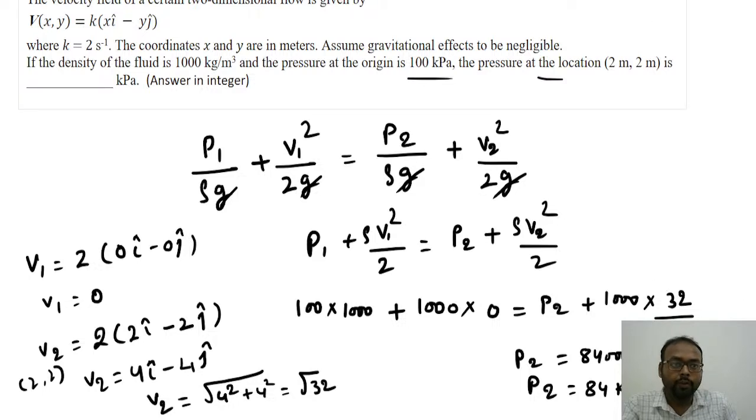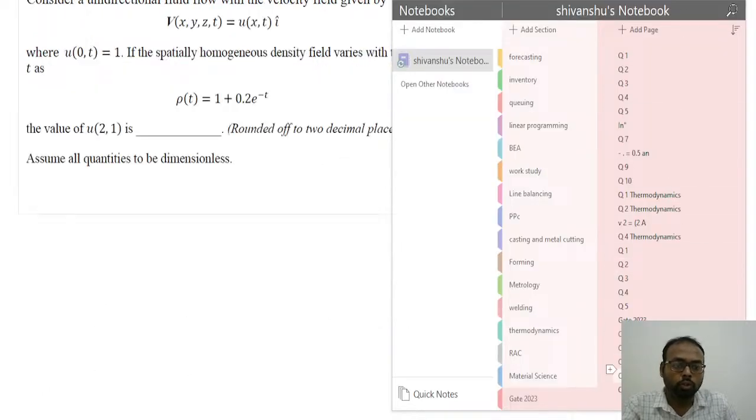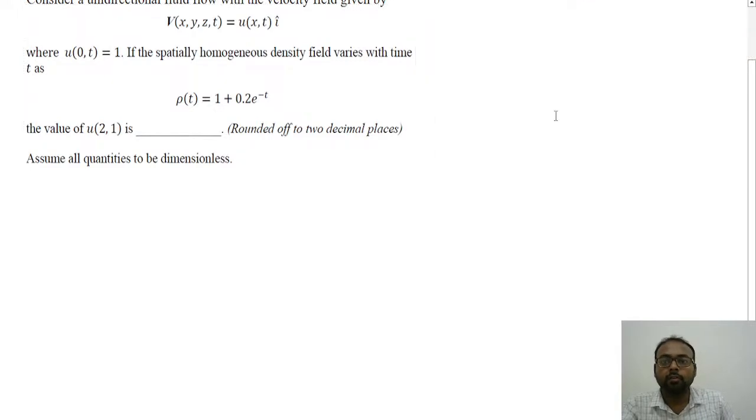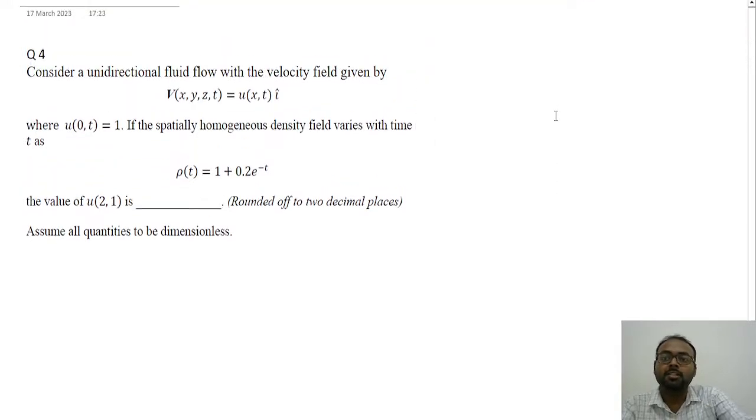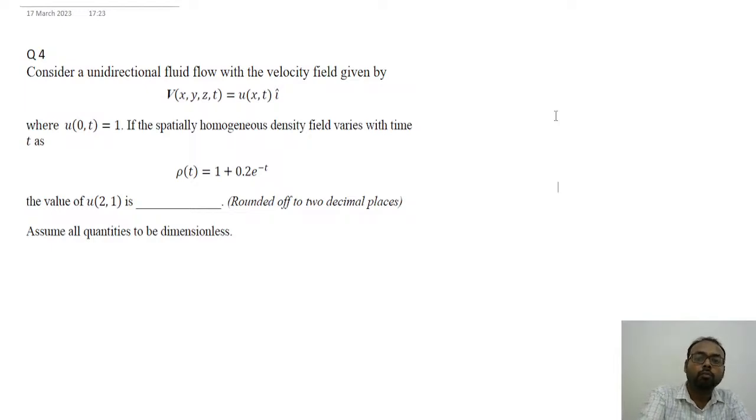So now we will move to the fourth question. Here is our fourth question: consider a unidirectional fluid flow with a velocity field given by V(x,y,z,t) is equal to u(x,t) i, where u(0,t) is equal to 1.